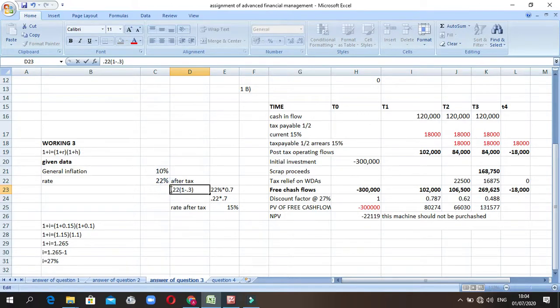So I put an equal sign here and say this is 1 minus 0.3, which is equal to 0.7. Later I'm going to multiply with 0.7, and I get 0.154. That is why I get this.